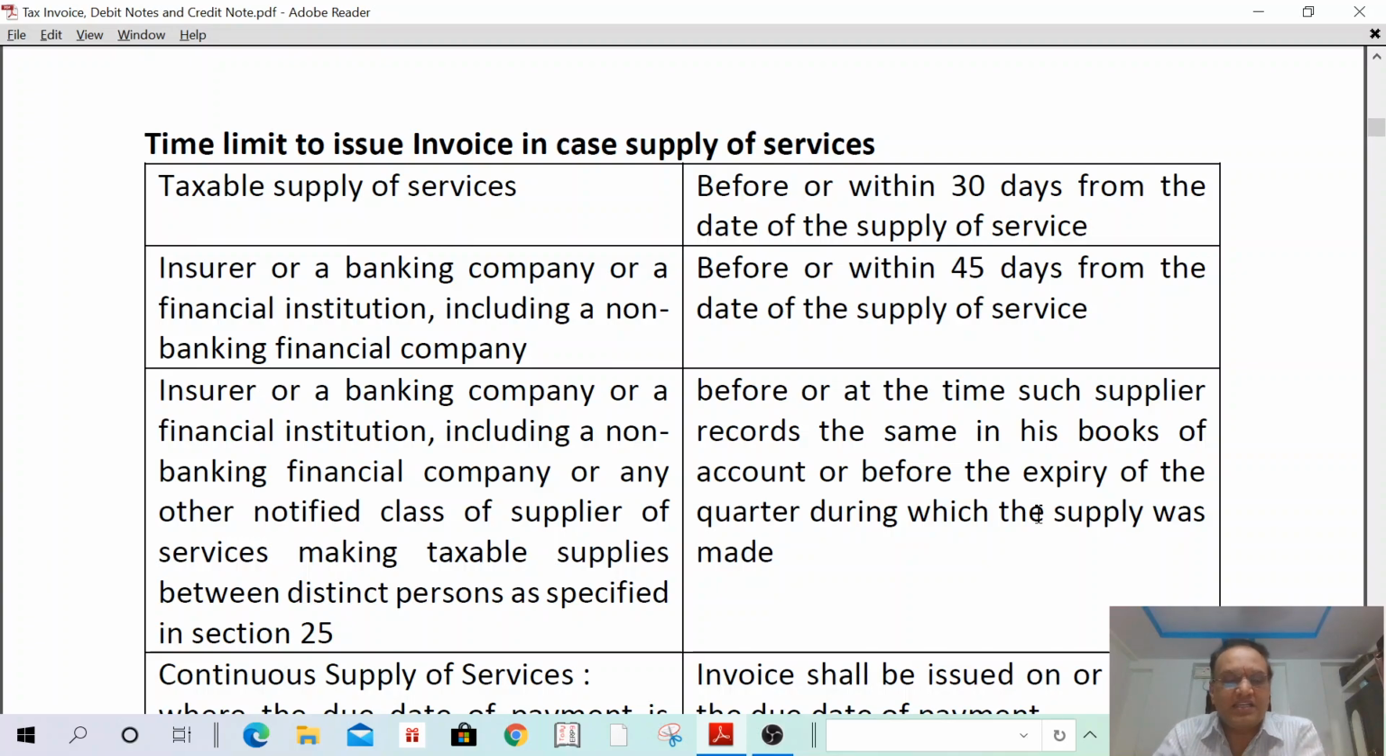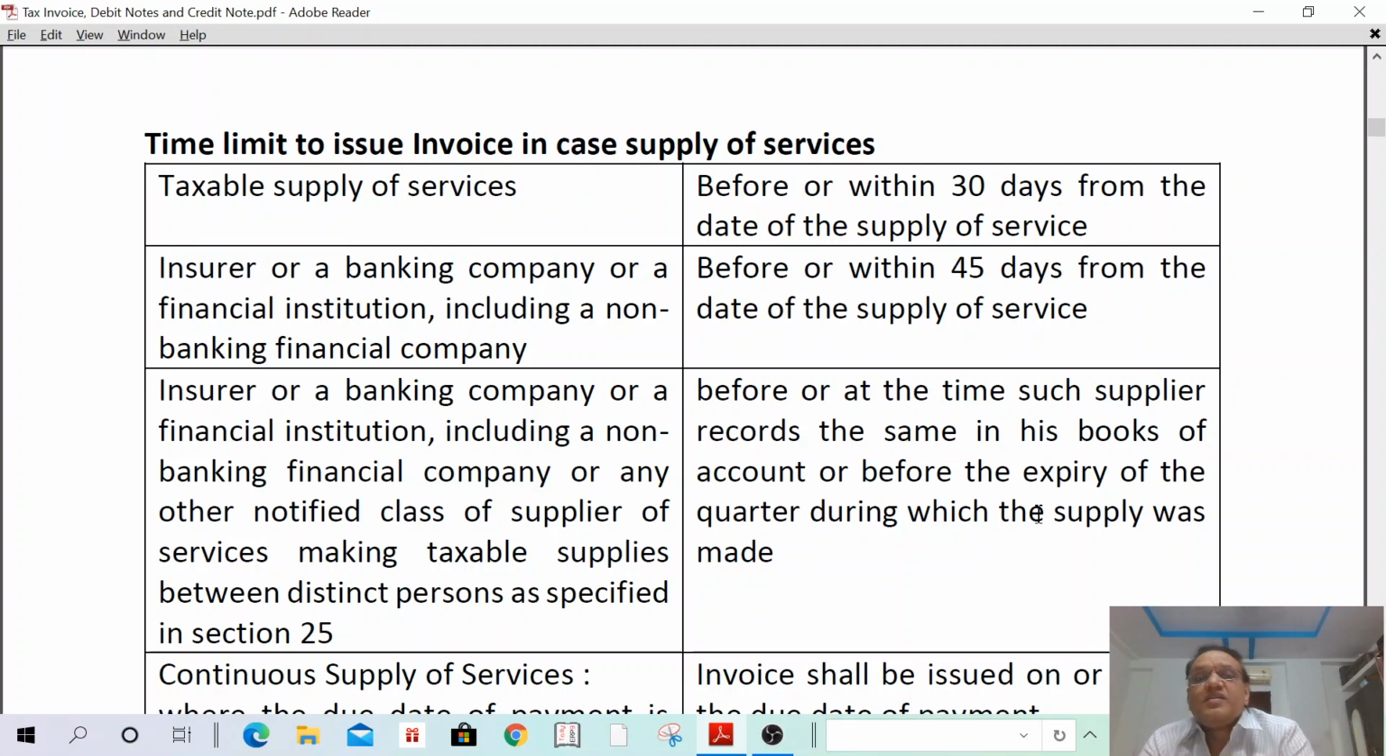Okay. Next, insurer or banking company or a financial institution, including a non-banking financial company or any other notified class of supplier of services making taxable supplies between distinct persons as specified in section 25: before or at the time such supplier records the same in his books of account or before the expiry of the quarter during which such supply was made.